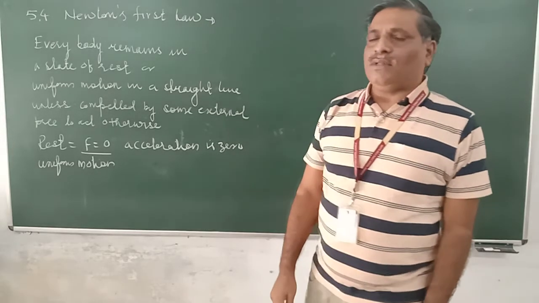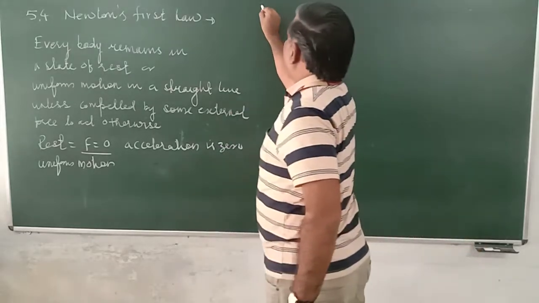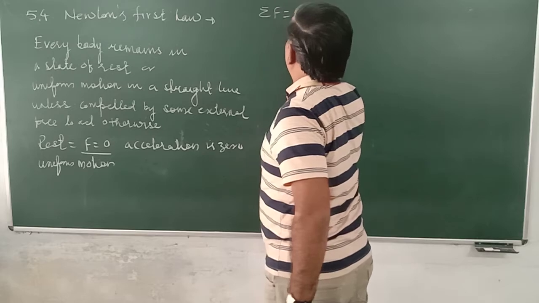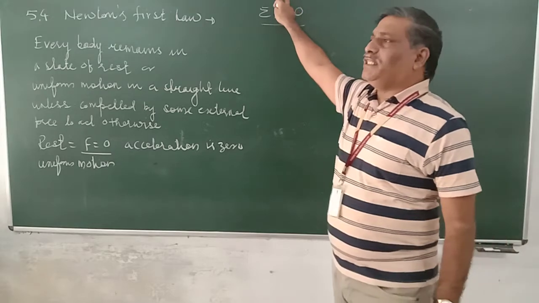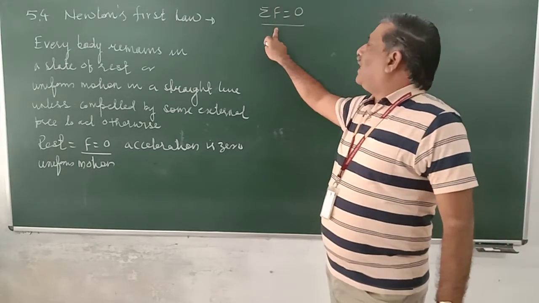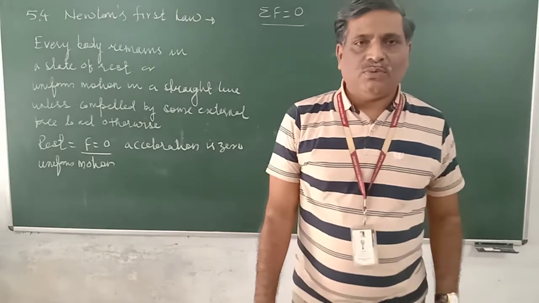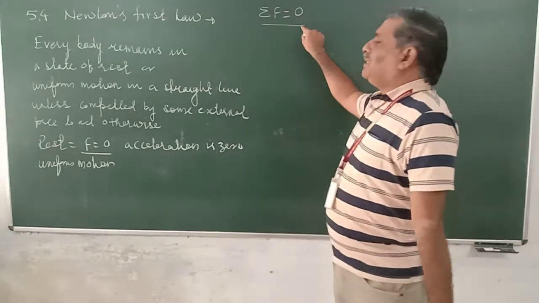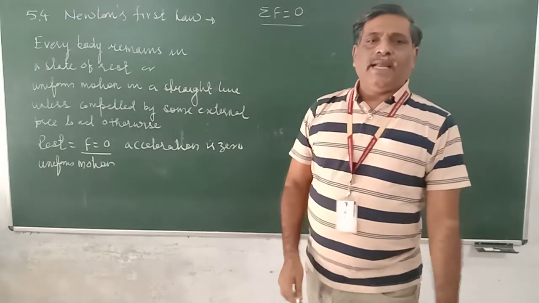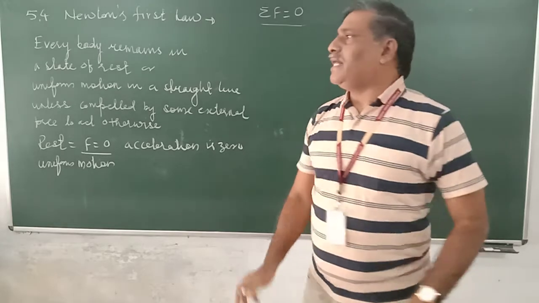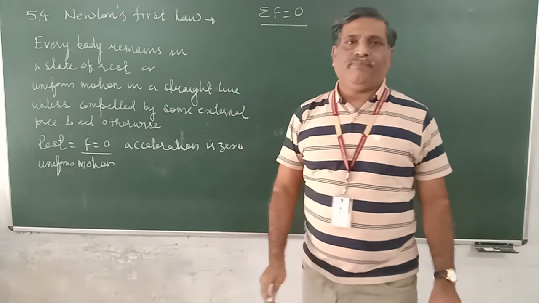But on the surface of the earth, the situation which we mostly encounter is that the summation of all forces is equal to 0. On earth, we never come across the situation of a single force being 0. We come across the situation where the summation of all forces is equal to 0, and this is an important situation. Whenever we see any object at rest, it means that the sum of all forces acting on it is equal to 0.